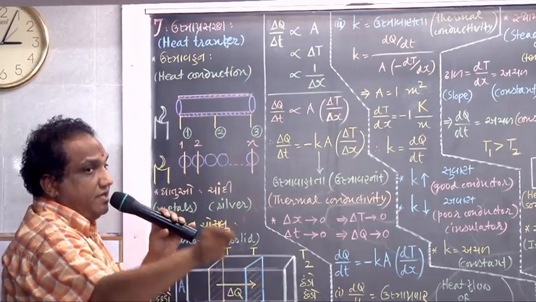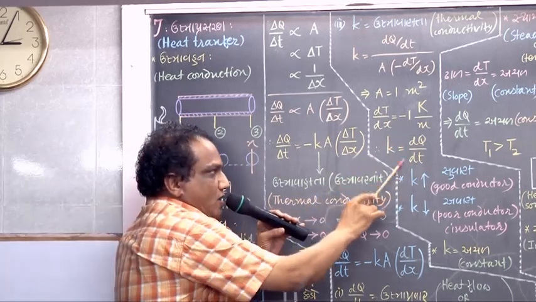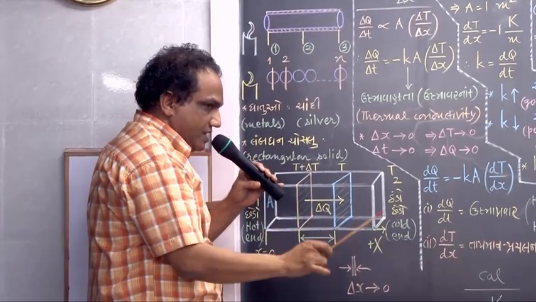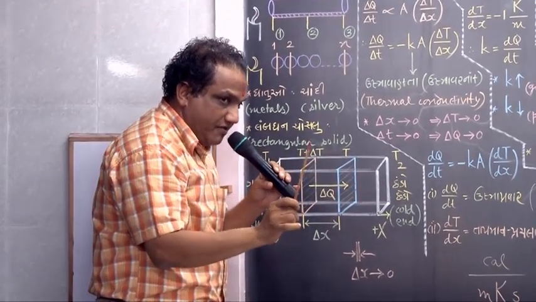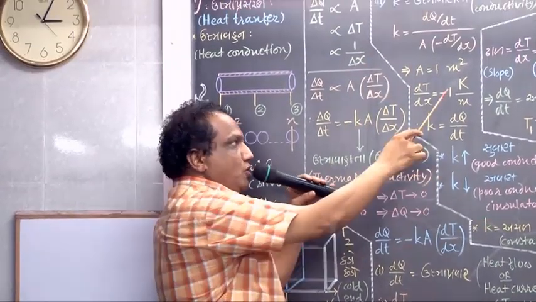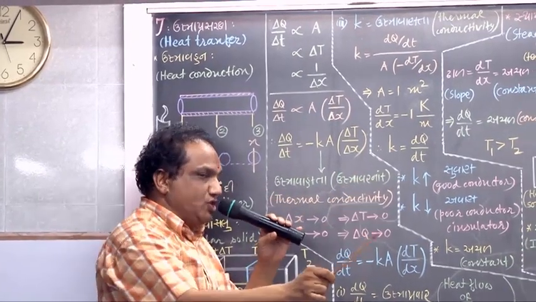I repeat: the amount of heat current obtained perpendicularly between two parallel planes considered in a given solid body at a given temperature per unit cross section area and per unit temperature gradient is called thermal conductivity of that solid body at that temperature.